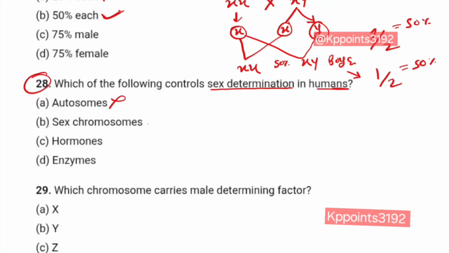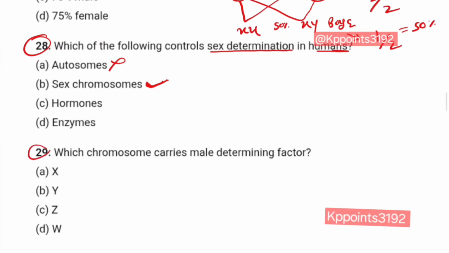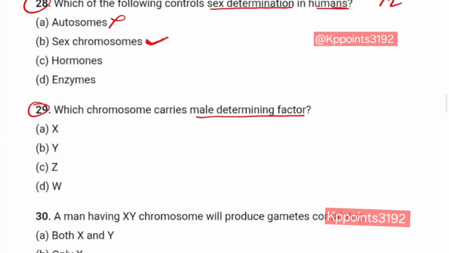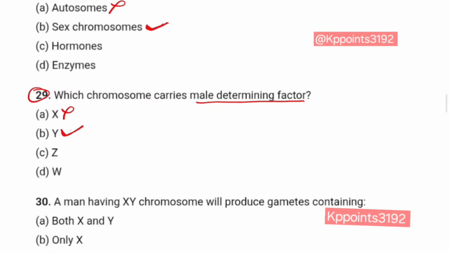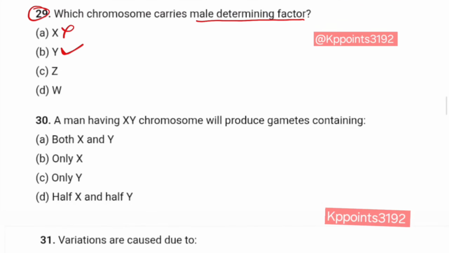Autosomes? No. Sex chromosomes? Yes. Sex chromosomes differ in male and female. Autosomes are the same in all human beings, maybe male, maybe female. Question number 29. Which chromosome carries the male determining factor? X? No. Y? Yes.